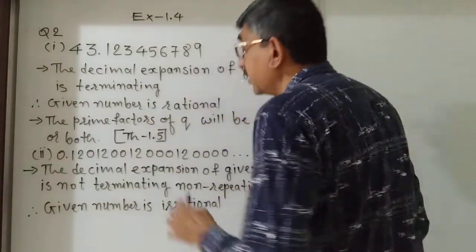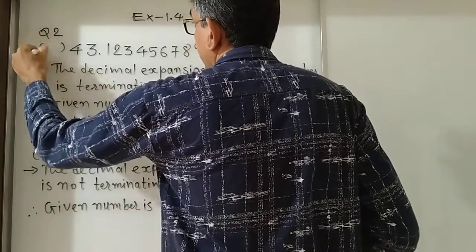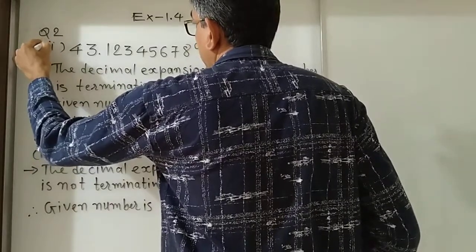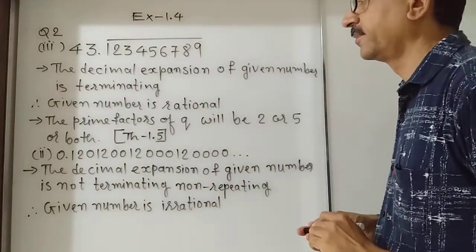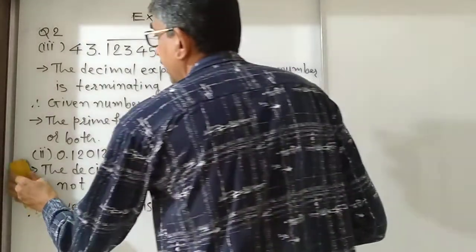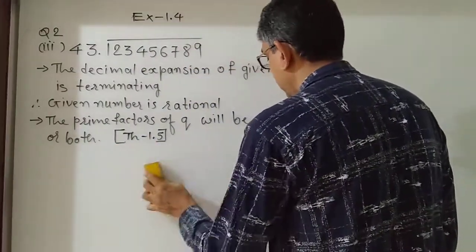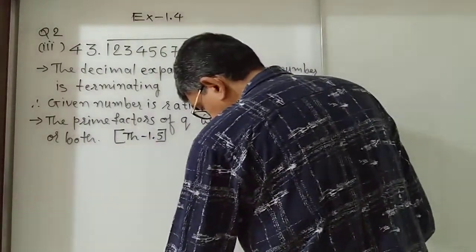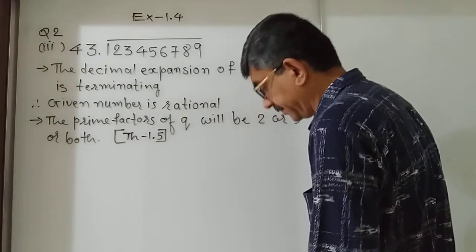43, same. Here there is only a little difference. We remove the second one. Okay.